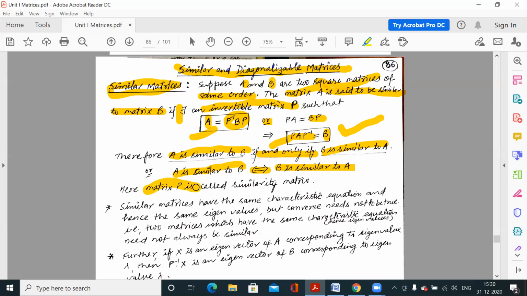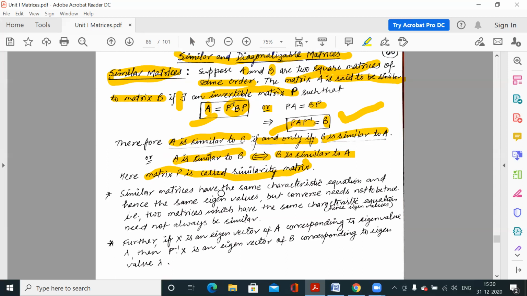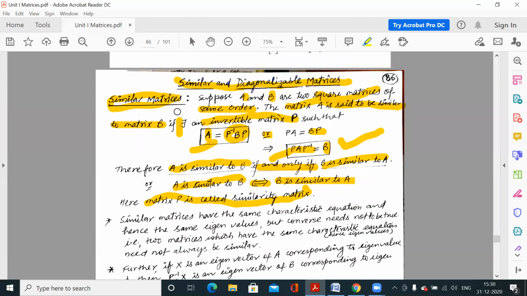So here the matrix P is called the similarity matrix. So whenever we say two matrices are similar, there exists a similarity matrix P. So this converts matrix A to B or B to A. So this is the definition of similar matrices.